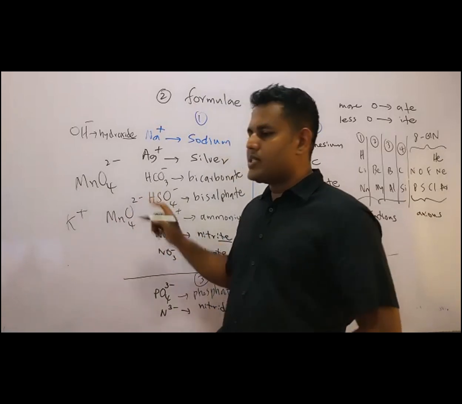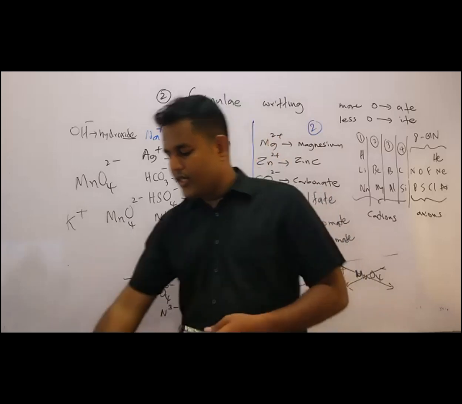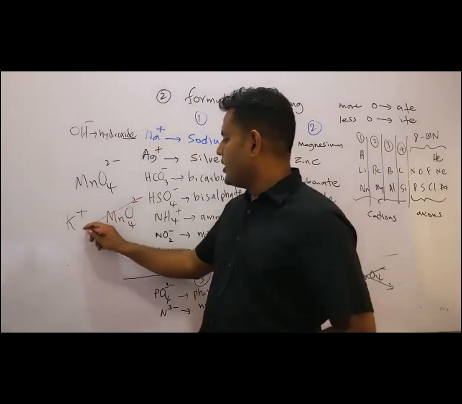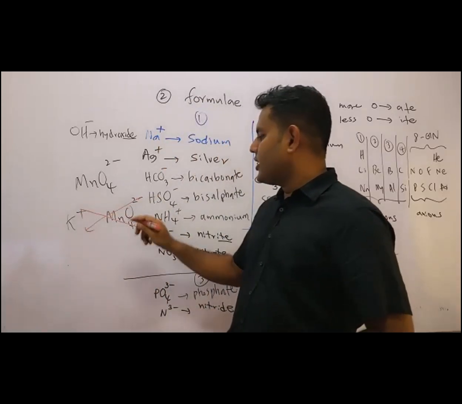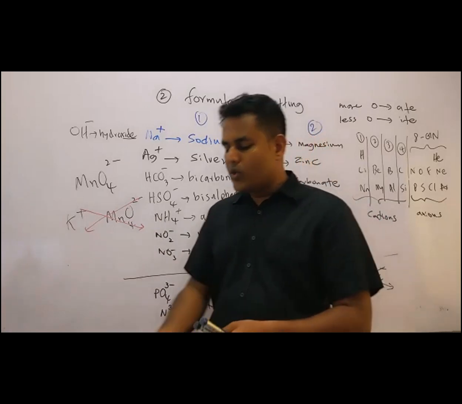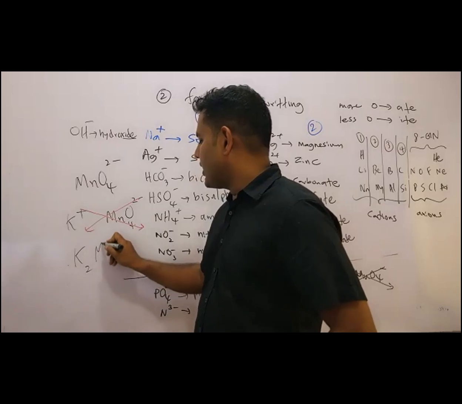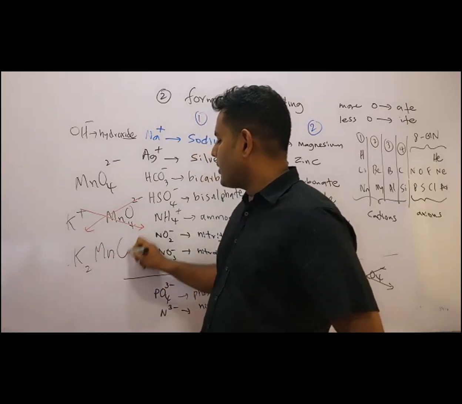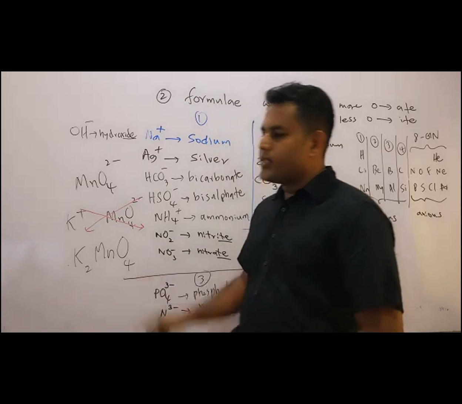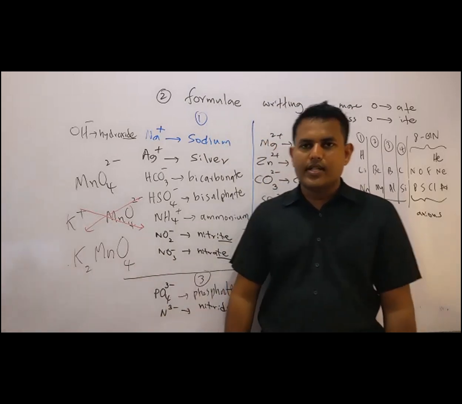So this is the valence. Clear? Then what you have to do? You have to get this 2 here and you have to put this 1 here. Interchanging the valence and writing it together. Okay. So that is K2MnO4. When you write manganese, you have to write capital M, simple n, capital oxygen, capital O, and this K2MnO4. Okay. This is the formula writing.